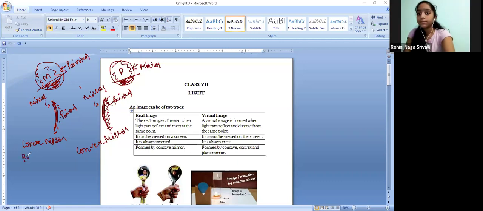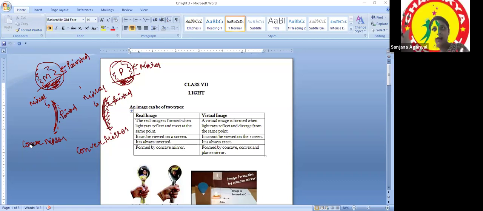Ma'am, does a magnifying glass use the spherical mirror? Magnifying glass. That glass, you see the things that are on the other side, right? So first of all, it is a glass, but it is not a mirror. It is a lens, which is also spherical in nature. I'll tell you about that also.